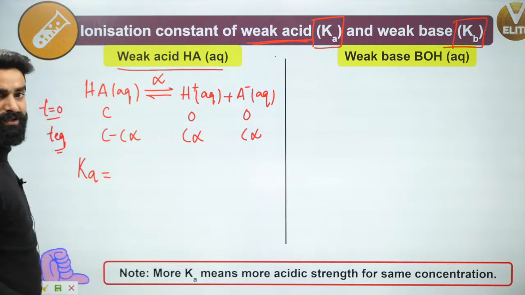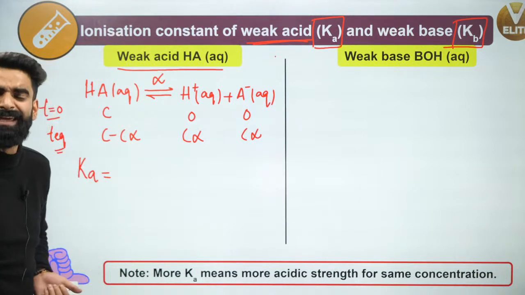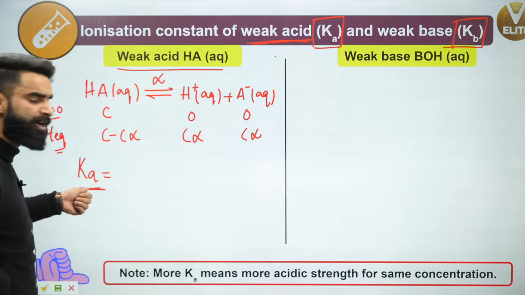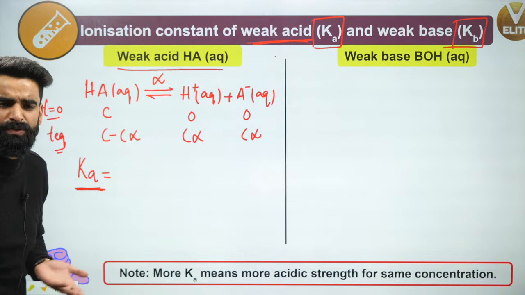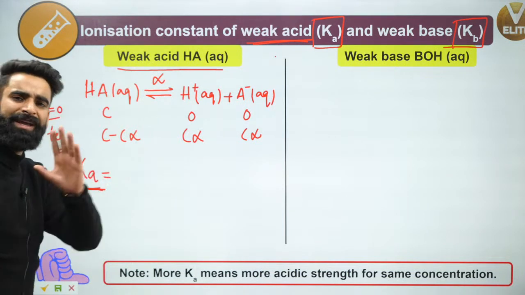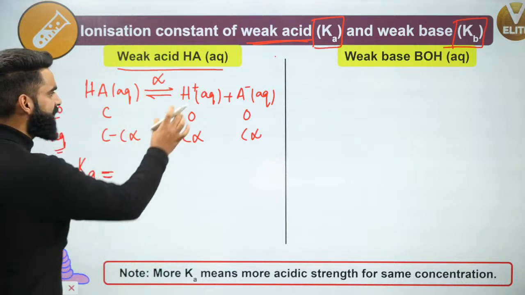Ka is the ionization constant for the weak acid, right? Yes. Its expression is the same as that of the equilibrium constant. It is basically the equilibrium constant, but the terminology used is different. The meaning is the same. I'll write the expression for K in the same way I used to write the expression for